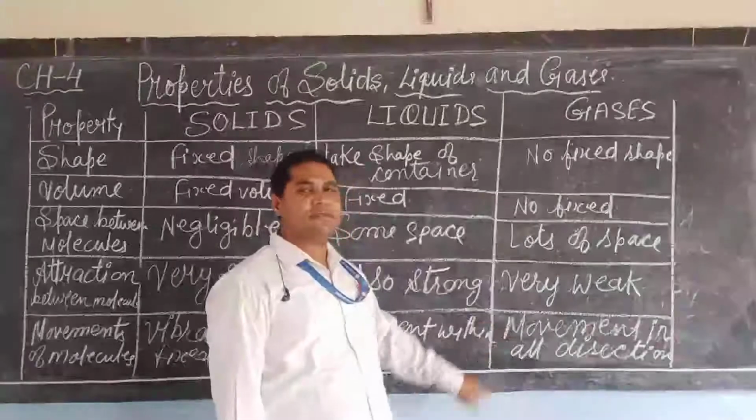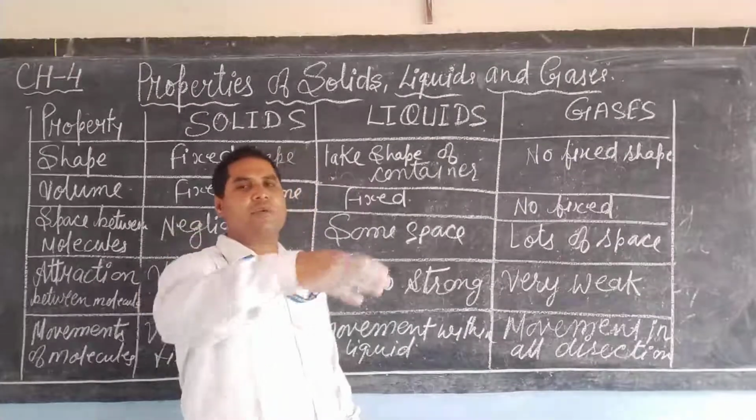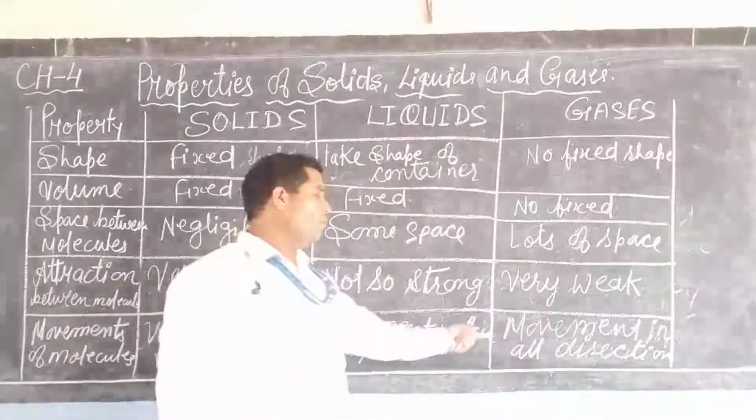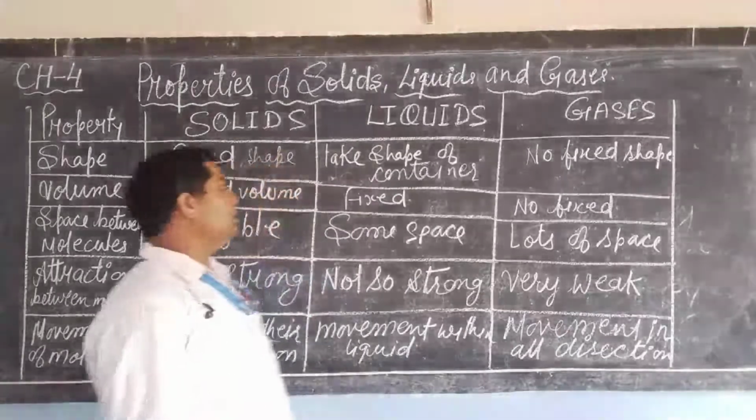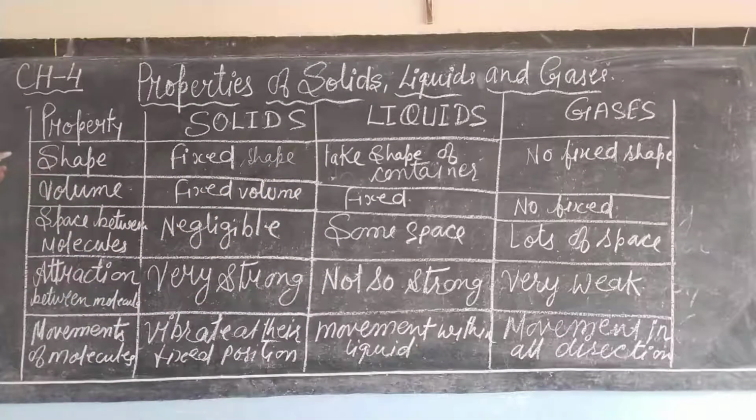In gases, they move in all directions, dear students. So these are the properties of solid, liquid and gas: shape, volume, space, attraction and movement of the molecules.